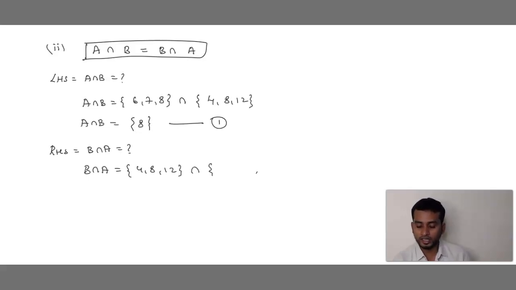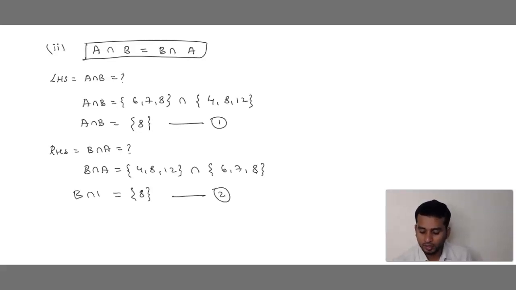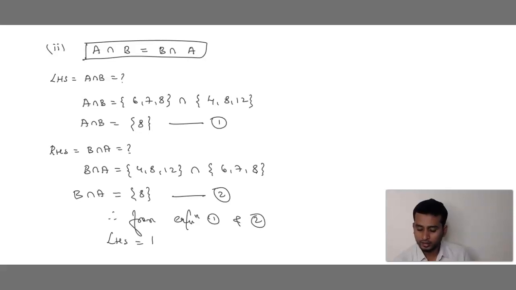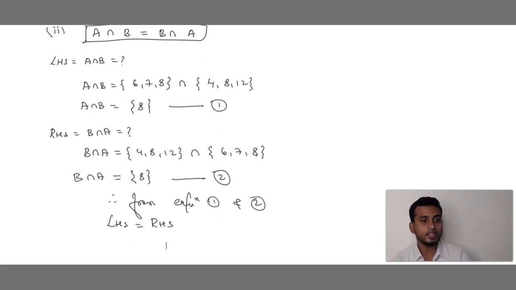What is set A? 6, 7, 8. Again in both, what is common? 8 is common. Equation 2. Therefore, from equation 1 and 2, LHS is equal to RHS. You can see in both equations the answer is 8.